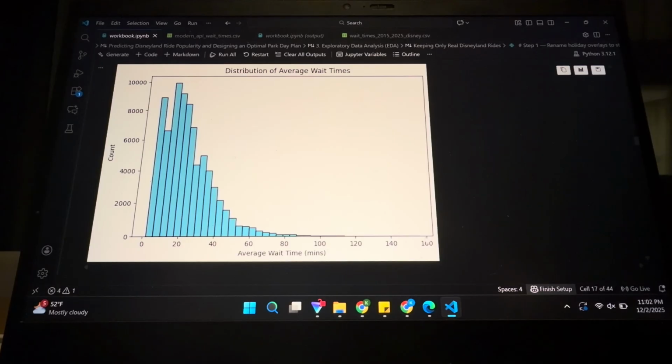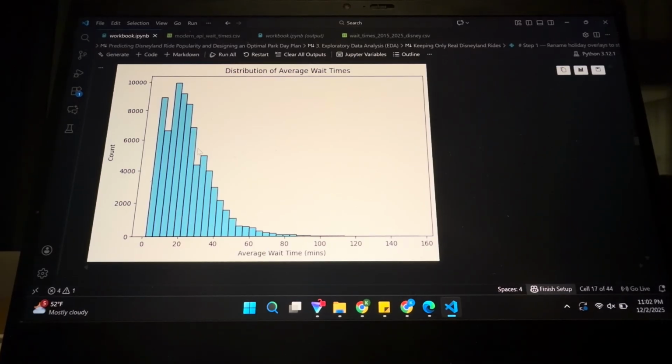Then we see over here we have a very, very small number of over 2-hour waits. These probably come from Rise of the Resistance or rides that just opened and were new for the time period between 2015 and 2025. Most of the rides cluster around 10 to 20 minutes, and this is because Storybrooke has a lot of rides.